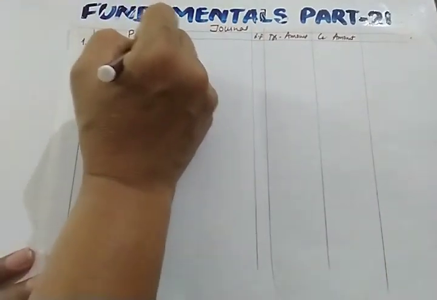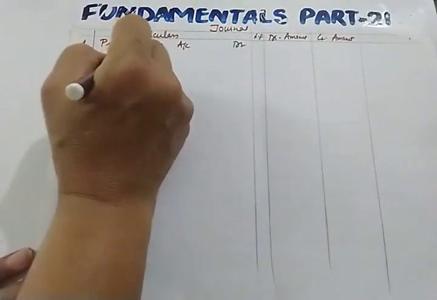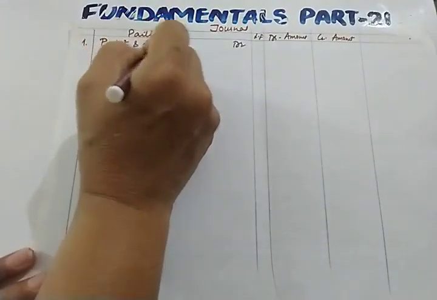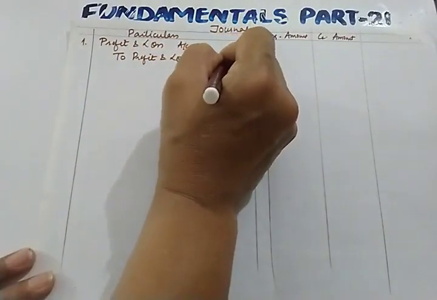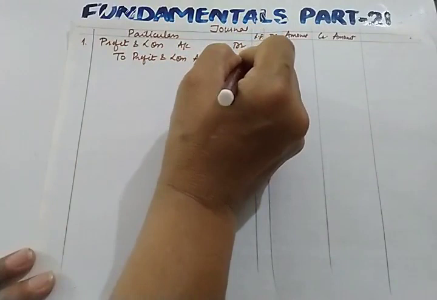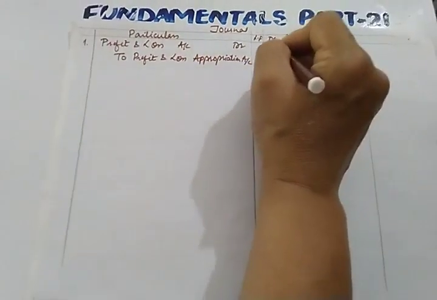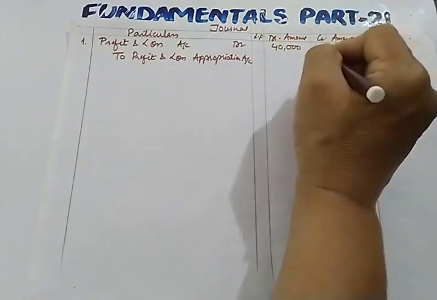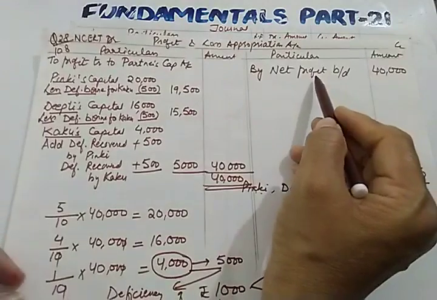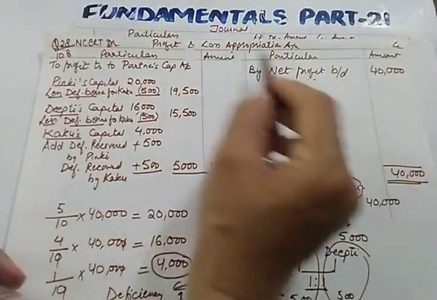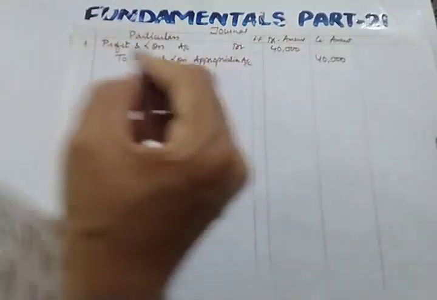Profit and loss account debit to profit and loss appropriation account. How much profit are you transferring? We are transferring a profit of 40,000. So I hope the journal entry for this must be clear to you.